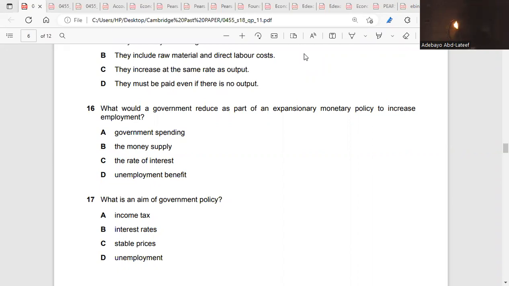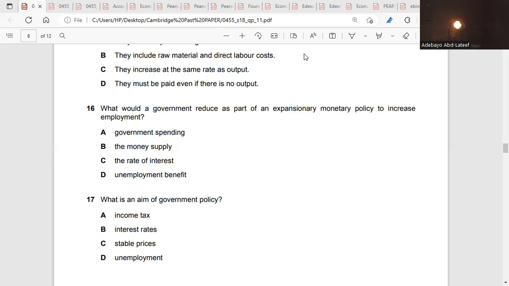An expansionary monetary policy would increase aggregate demand. That means the aggregate demand in the economy will increase, and also interest rates should fall. That's part of expansionary monetary policy.